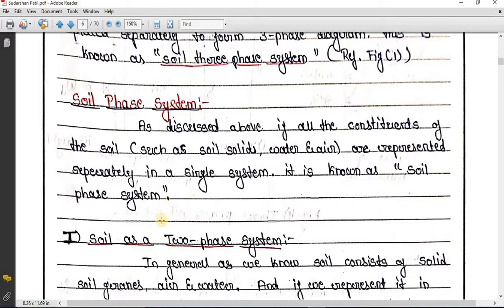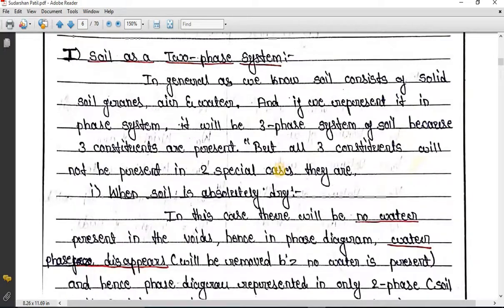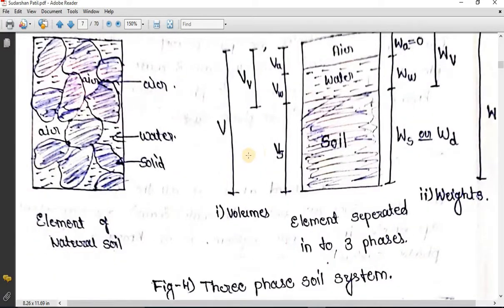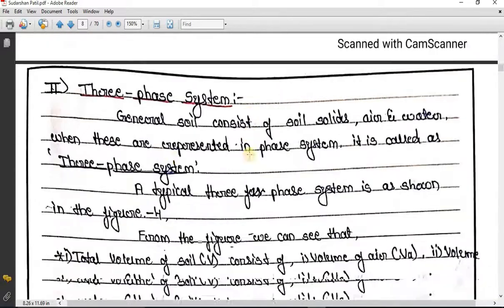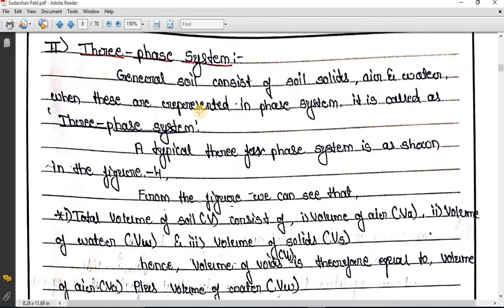Now we will move further. In phase systems there are two types: the three phase system and the two phase system. Let us study first what the three phase system is.